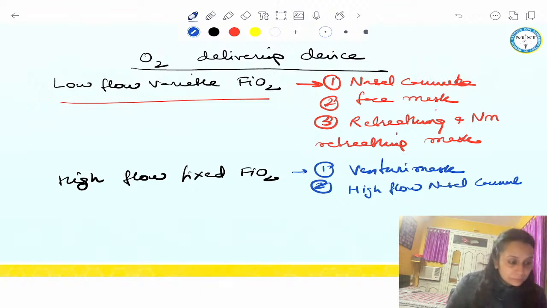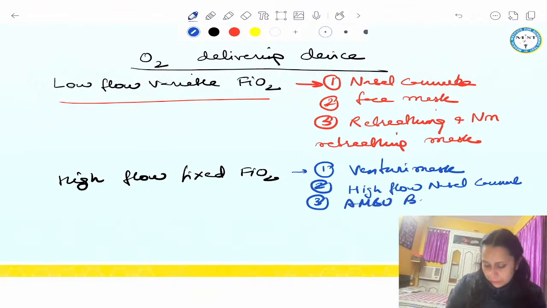Right? Okay, and third, a very important high flow fixed FiO2 delivering device, is your bag valve mask. That is your ambu bag. So these are 3 important high flow fixed FiO2 delivering devices.